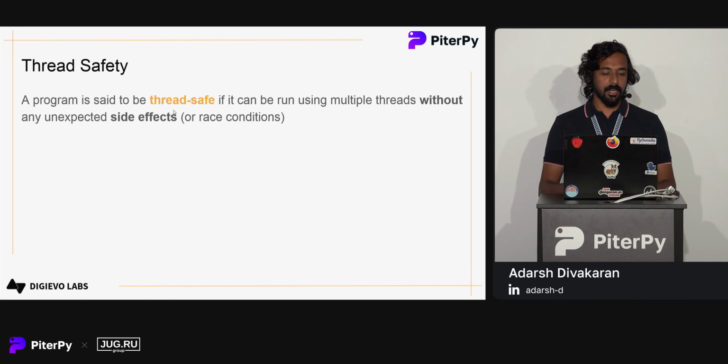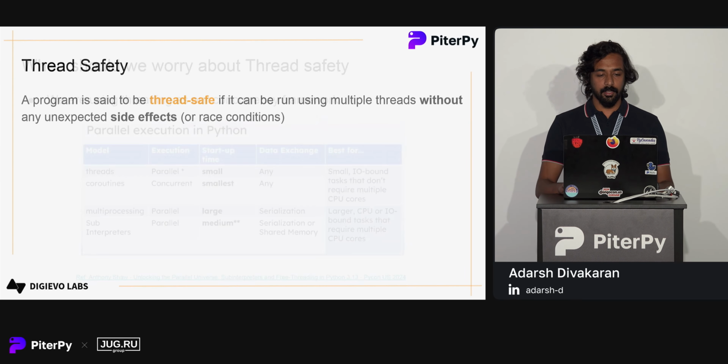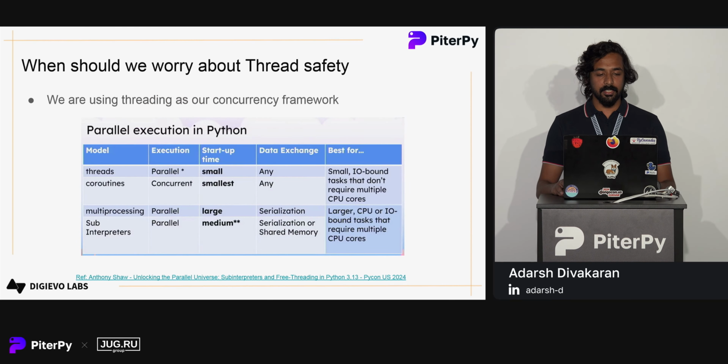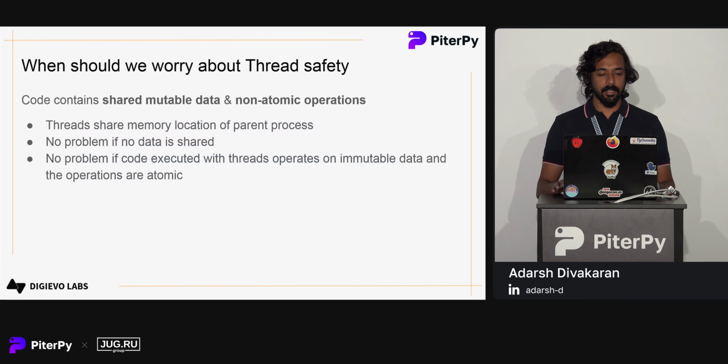Next, let's move to the concept of thread safety. A program is said to be thread safe if there are no unexpected side effects or race conditions. Like our previous booking example, it's not thread safe. There are unexpected side effects in the code. So the next question is, when should we worry about thread safety? We have multiple concurrency frameworks in Python: threads, coroutines, multiprocessing, and sub-interpreters. Thread safety comes into play when we are using threads as our concurrency framework.